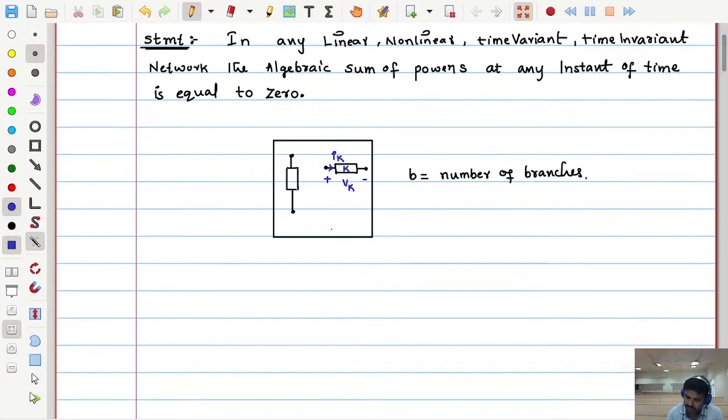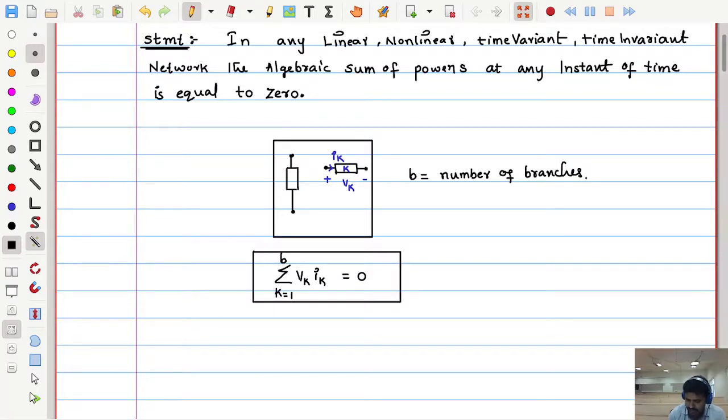Now generally we can take this in this way. If I take the product of Vk and Ik, what I get? Power. So like that, if I take all the elements of the branches, up to b number, and add up algebraically, that should give 0. That is, summation k equal to 1 to b, Vk Ik is equal to 0. This is the Tellegen's theorem statement.